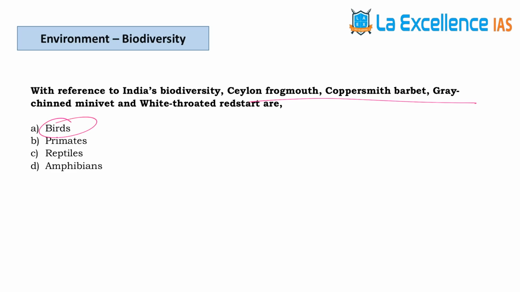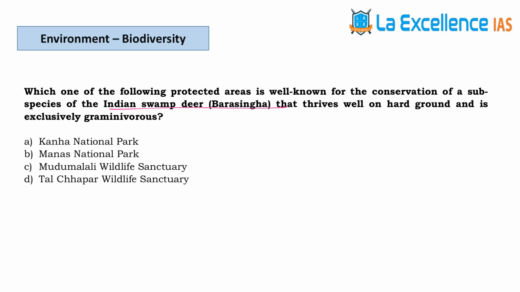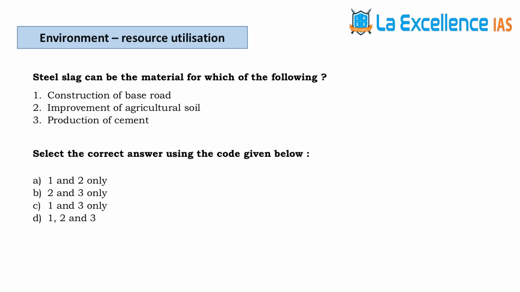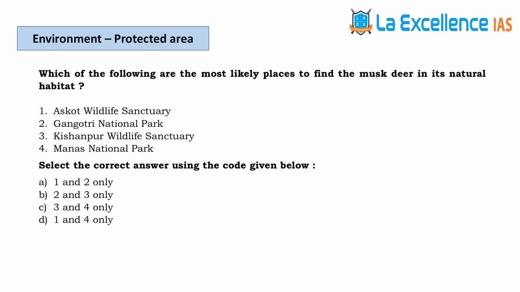The next question is about the species mentioned over here. These are birds. The next question is about the Indian swamp deer Barasingha, which is present only in Kanha National Park. The next question is with respect to steel slag, which can be used for all these purposes. So the answer is D. The next question is with respect to musk deer. It is found in Askot and Gangotri National Park. So the answer for this question is A.